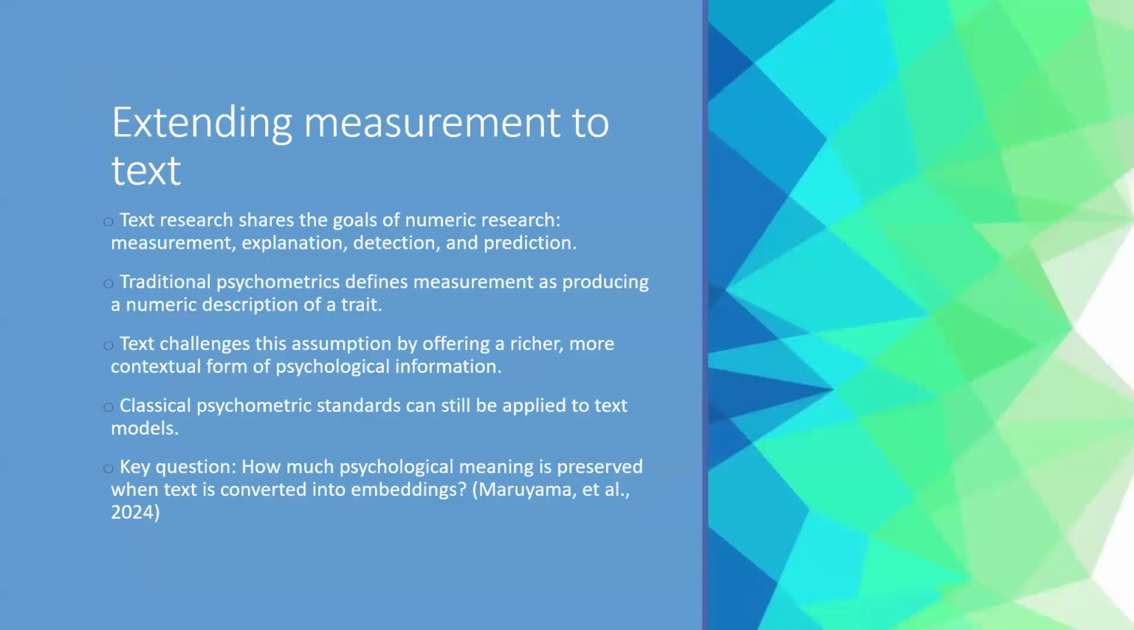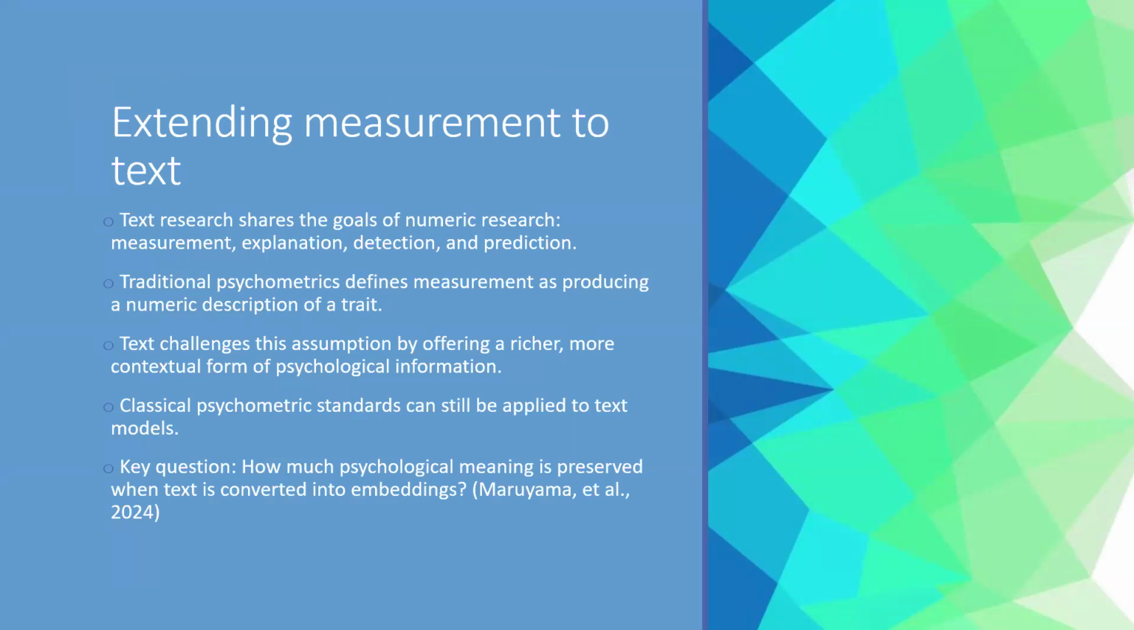So as I'm trying to argue, text research is kind of the new wave of how we can analyze psychological phenomena. Text researchers pursue the same goals as traditional psychometrics. We care about measuring constructs, explaining phenomena, making predictions. However, psychology has historically defined measurement as inherently numeric. Text challenges that assumption because it provides richer contextual information.